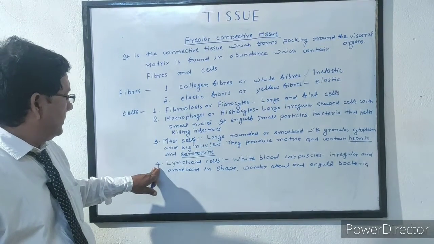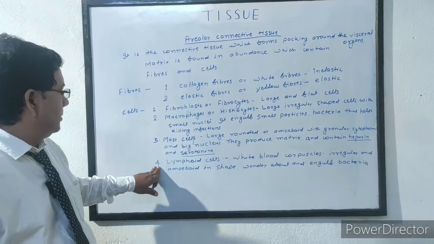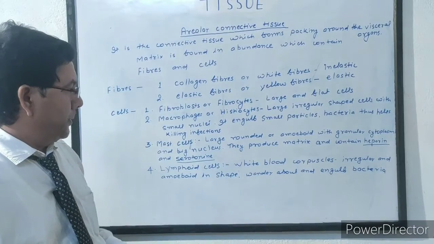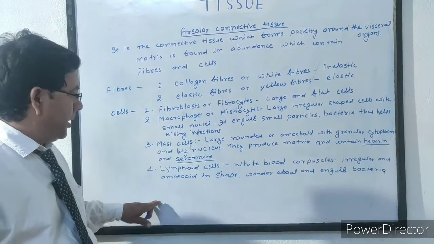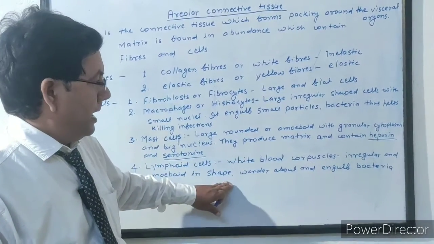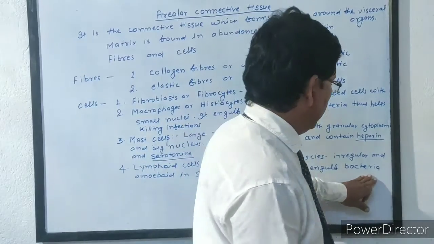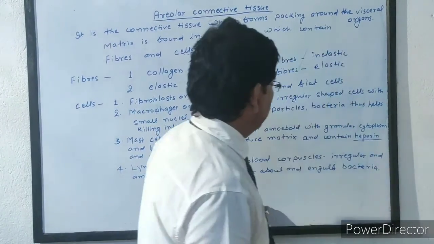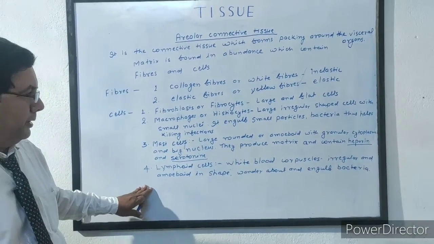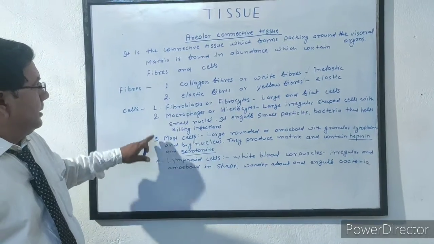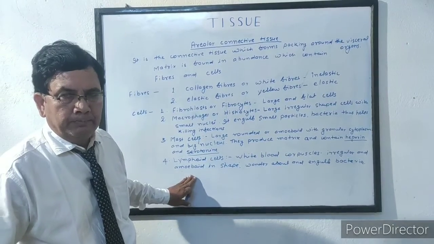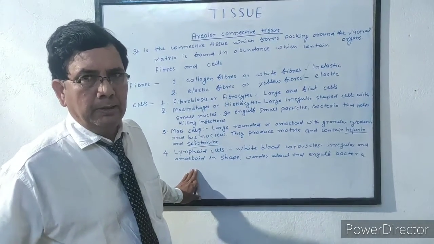Next type of cells present in areolar connective tissue is lymphoid cells. Probably they are white blood corpuscles. They are irregular and amoeboid in shape. They wander about in the matrix and engulf bacteria. That means they also help in killing infections and increase the immune system of our body. Now we study the location of areolar connective tissue, where areolar connective tissue is present, and what are the functions of areolar connective tissue.